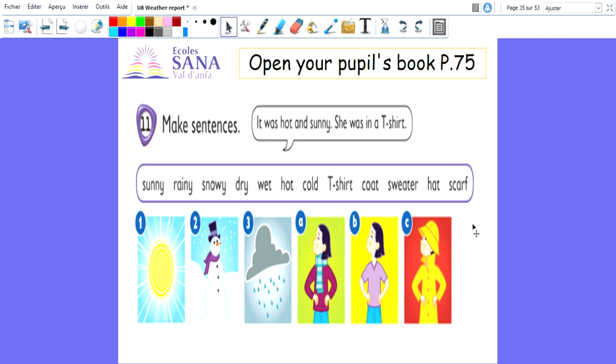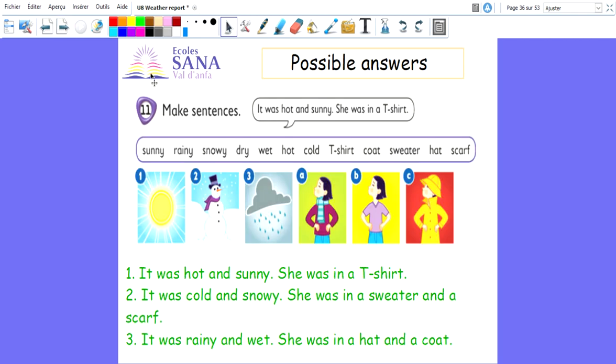All right, pause the video and write 2 more sentences with a pencil on your books or on a piece of paper. Okay? When you're ready, you can play the video, and here are some possible answers that you may have. So the first one was an example. It was hot and sunny, so she was in a t-shirt. That's picture 1 with picture B.